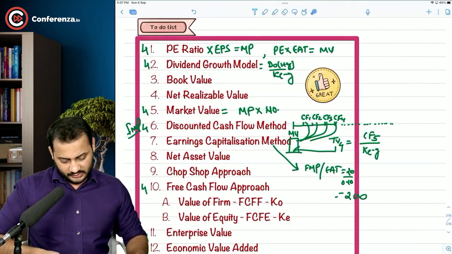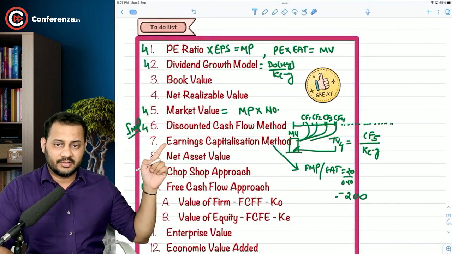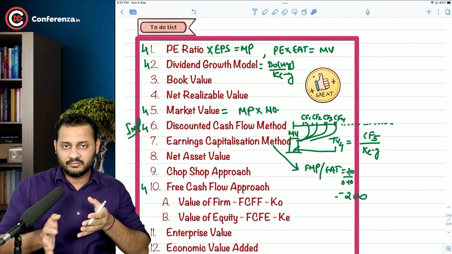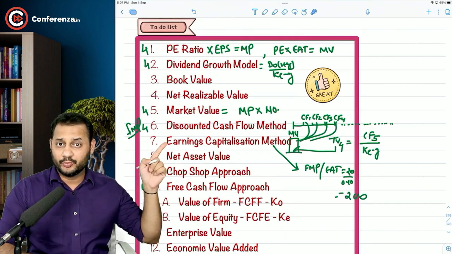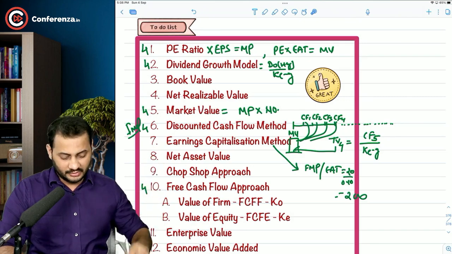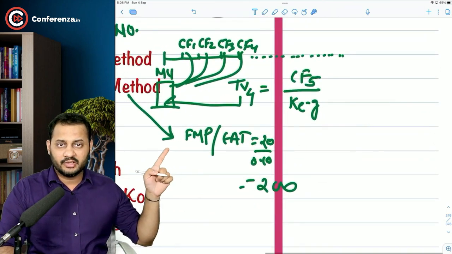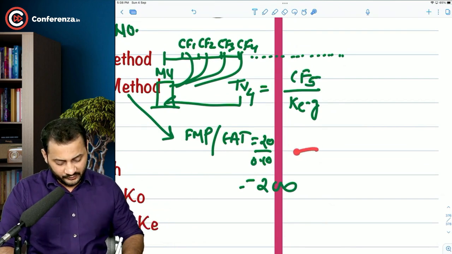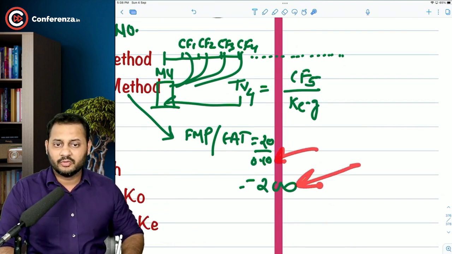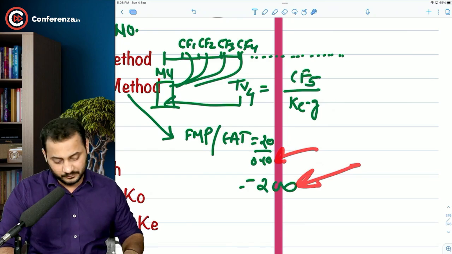Now, we are done with this earnings capitalization method, right? In these 3 questions that we have discussed, what we did is we calculated the future maintainable profit. I just told you here, future maintainable profit or earning after tax, and then divided by the cost of capital to arrive at the value of the business.